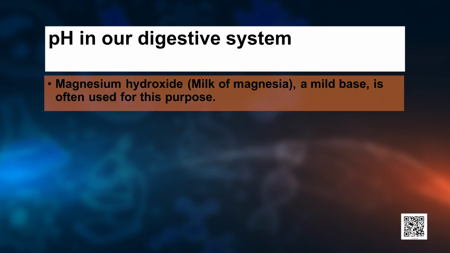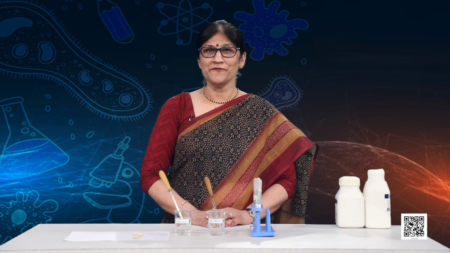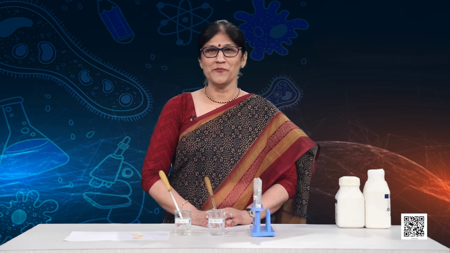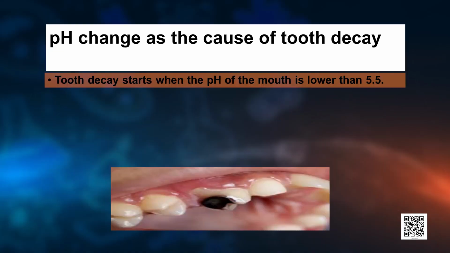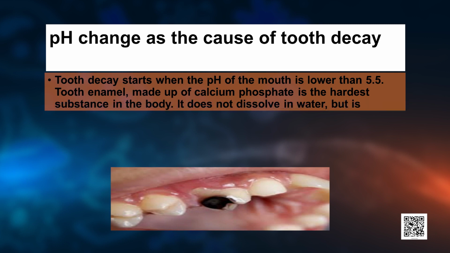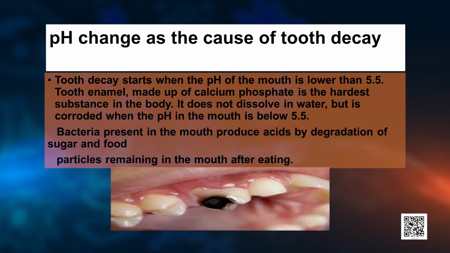or sometimes we use some antacids. And my dear students, I hope none of you is suffering from tooth decay, and if you are, that means you are not brushing your teeth properly. When the pH of the mouth gets lower than 5.5, it leads to tooth decay, because the tooth enamel, which is made up of calcium phosphate, the hardest substance in the body, starts reacting with the acid and starts decaying.